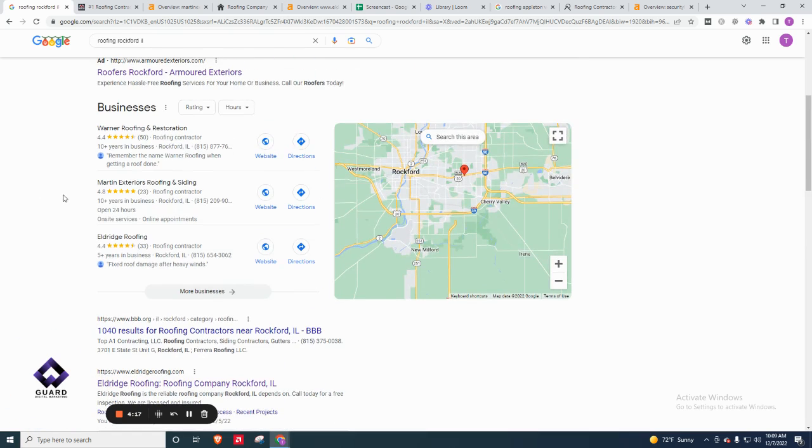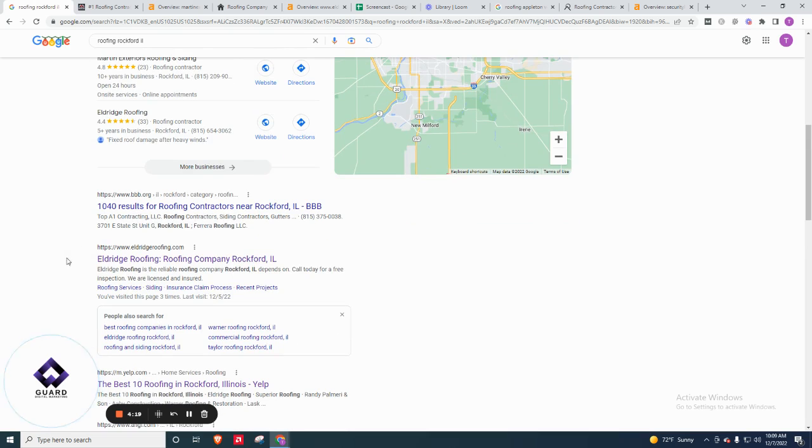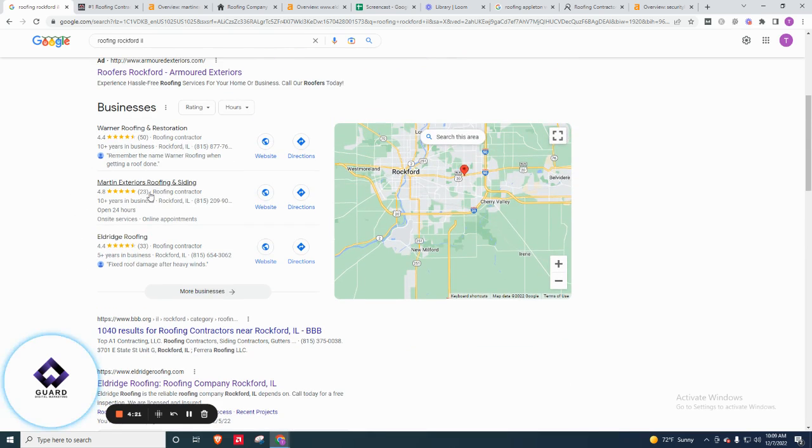Now, the next thing is you're always going to be able to rank your website too. So this specific Google business profile can only rank for the Rockford, Illinois area, and maybe a couple of these little outlying areas too. But other than that, if you're wanting to, let's say, rank over in Freeport or Janesville, or Beloit, I believe is how you say it.